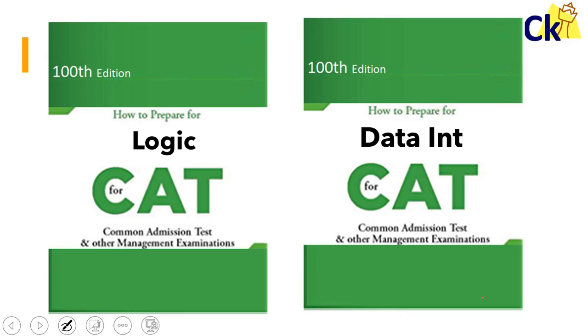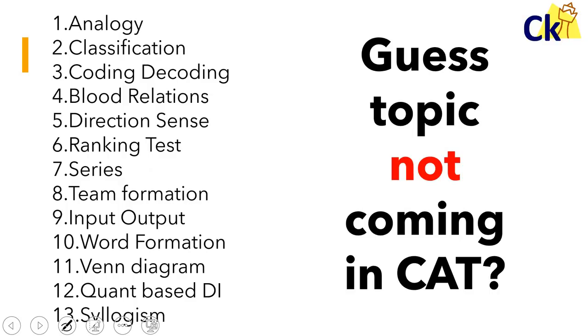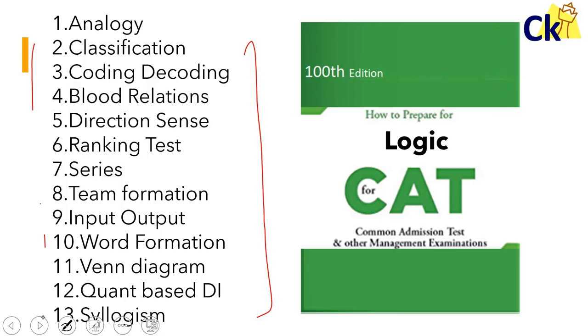So why do you need our books? Why are our books there? First of all, these famous books which you can buy, 100th edition, 50th edition, they're old. They are very, very old books. They include things which have stopped coming in the CAT exam for the last 20 years. For example, this is the syllabus of one of the famous books, which contains all the chapters which are there.